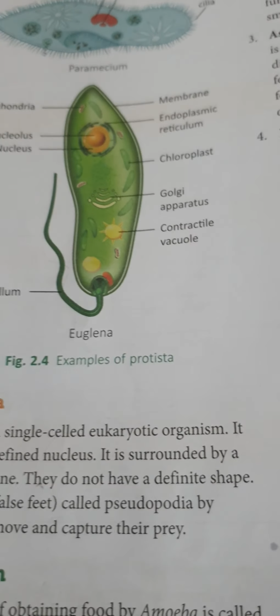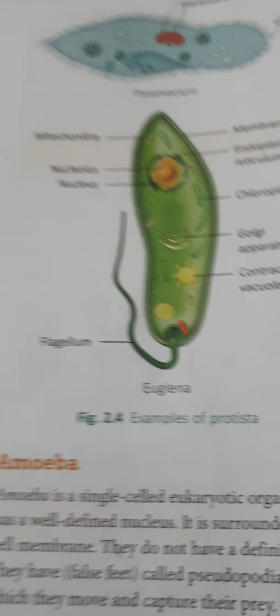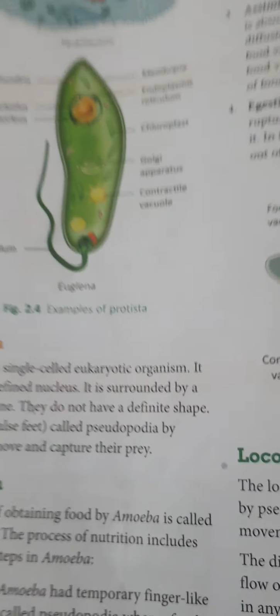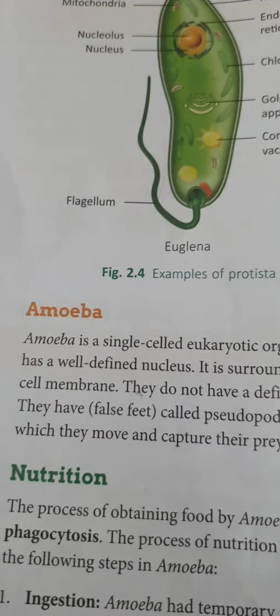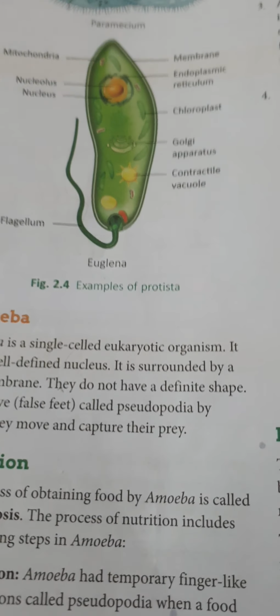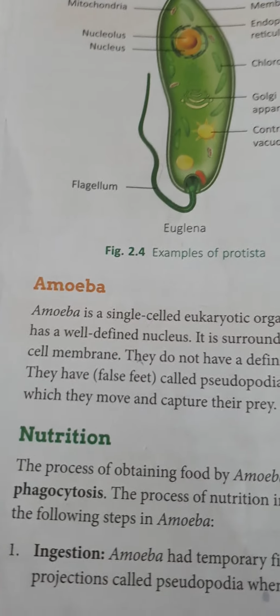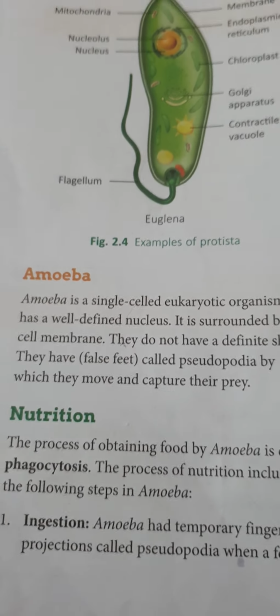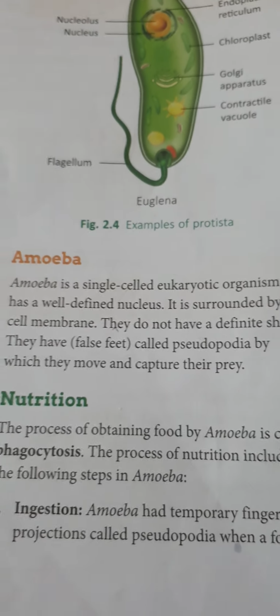Amoeba is a unicellular organism that has the ability to change its shape. They are usually found in water bodies such as ponds, lakes, and slow moving rivers. They can move from one place to another with the help of their false feet, called pseudopodia, with which they move and capture their prey.